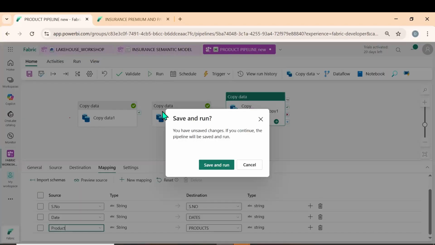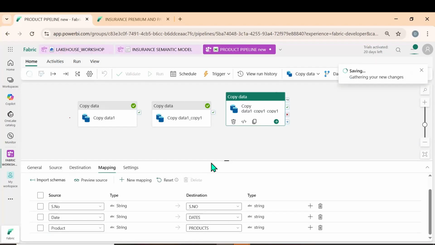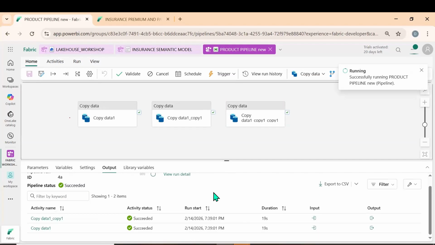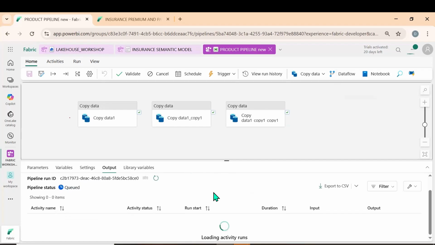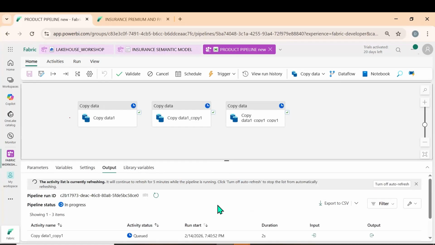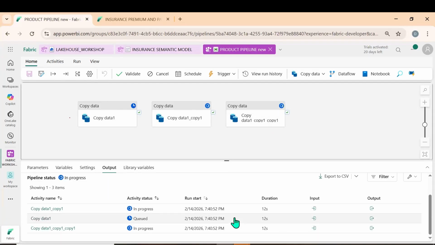Let me click on save and run. After 19th of February, let's see whether we are able to get it or not. Okay, it is running. It triggered successfully. The refresh is triggered, but not completed. Three of them are running. And what is the activity that we are doing? Append.